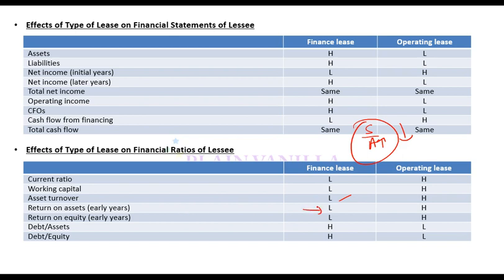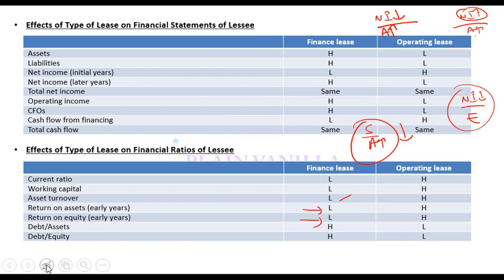Return on asset lower. Why? Because it is net income divided by asset. Asset is higher, net income is lower in initial years, so it is lower. In later years, net income will be higher, and as net income is higher, this impact will more than offset increase in assets, so it will be higher. Return on equity lower for the same reason, as net income is lower, it will be lower.